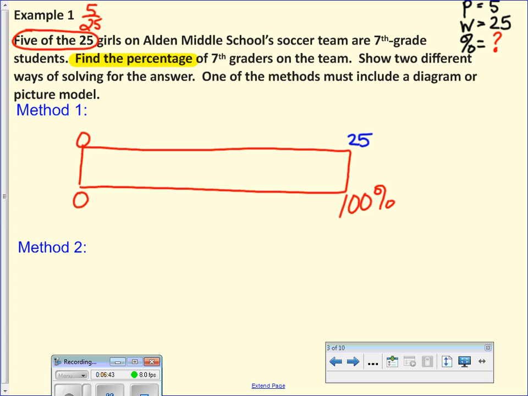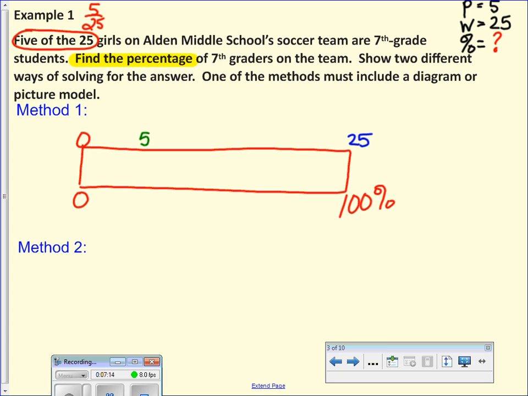Okay, so now we have the 5. My part. Does that go on the percent line or on the team line? The team line. Because I know that it's 25. It's 5 out of 25. So here's my 5. I'm going to put it down here because that makes sense. All right, so now I took all the information and I started setting up my double number line.